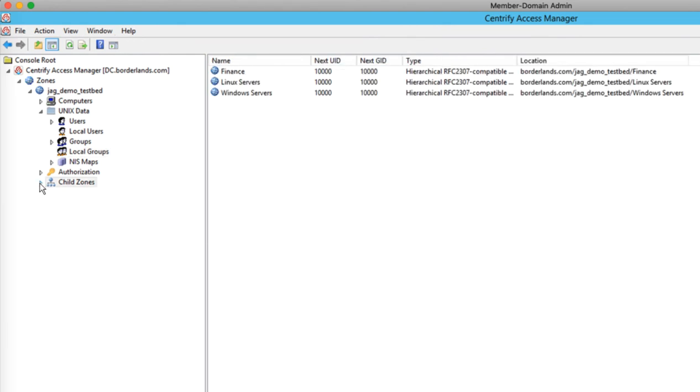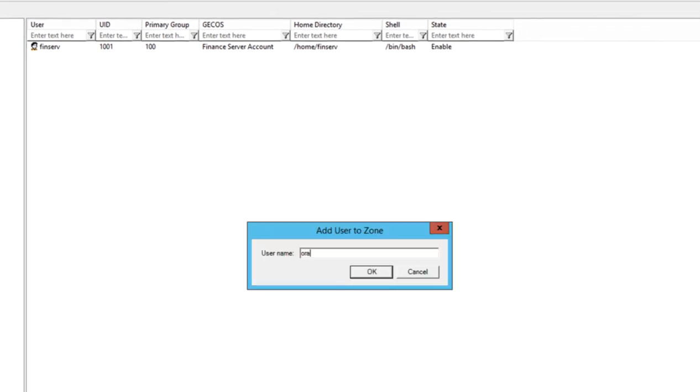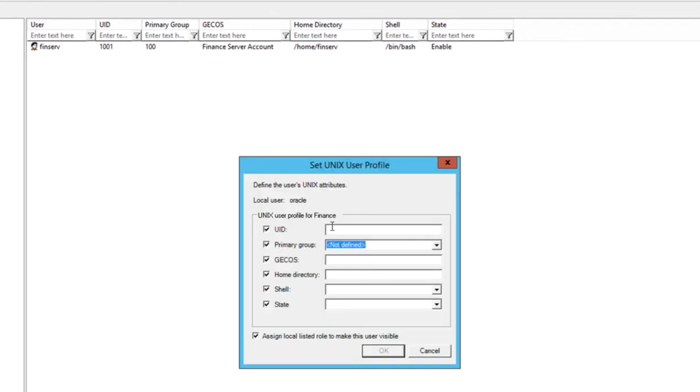Local accounts can be defined at the zone level, meaning any computer within the zone can have the local account automatically deployed. However, we can also be more selective within the zone. For example, creating an Oracle local service account and only provisioning this service account to the computers in the zone that are Oracle database servers. We can do this by assigning the local listed role at the computer role level instead of globally at the zone level. Here, we'll create that local service account for an Oracle database within the Finance Child zone.